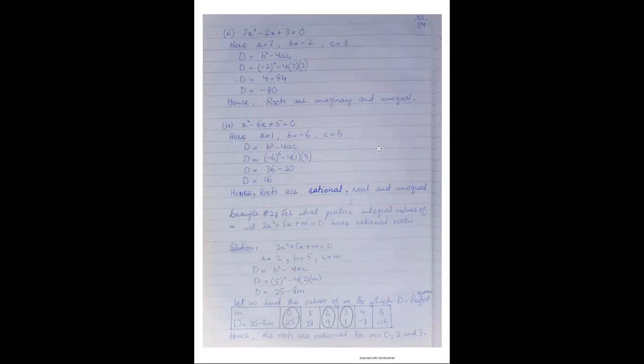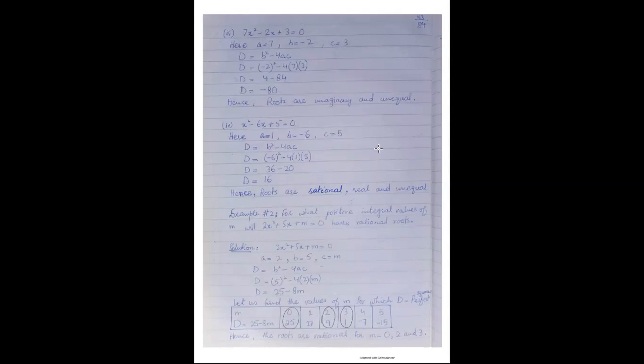Now we have tabular values. At every m we have another discriminant value. Put the values of m, and we generate the values of d. When m is equal to 0, d is equal to 25. When m is equal to 1, d is equal to 17. When m is equal to 2, d is equal to 9. When m is equal to 3, d is equal to 1. When m is equal to 4, d is equal to minus 7. When m is equal to 5, d is equal to minus 15.